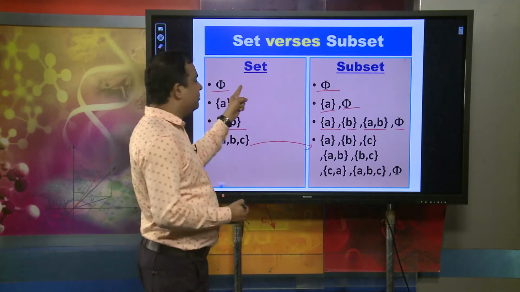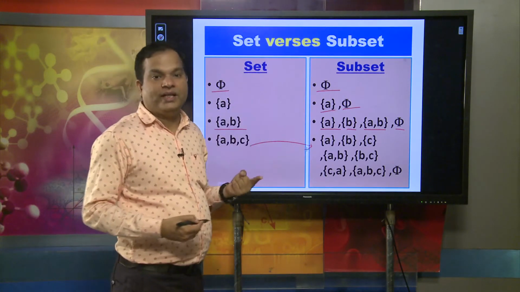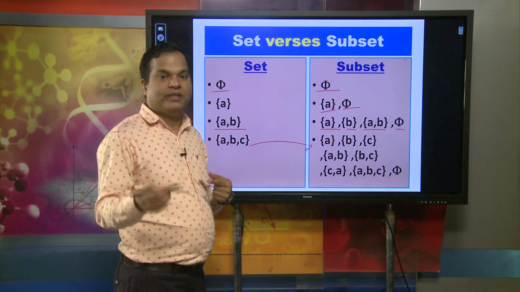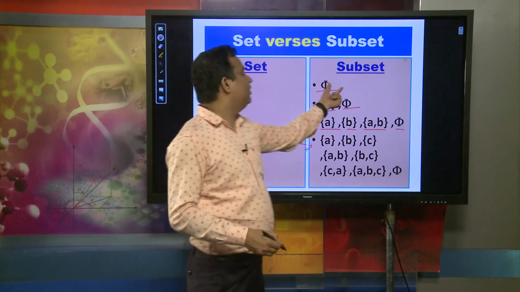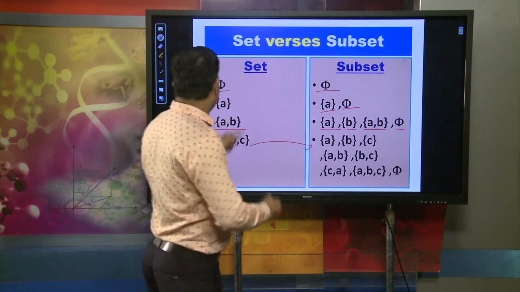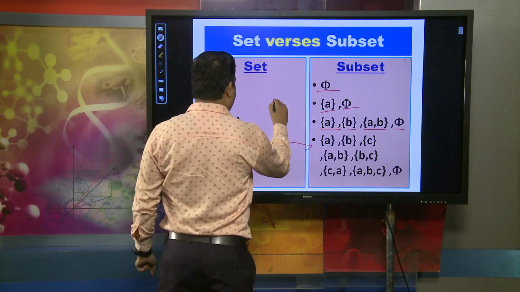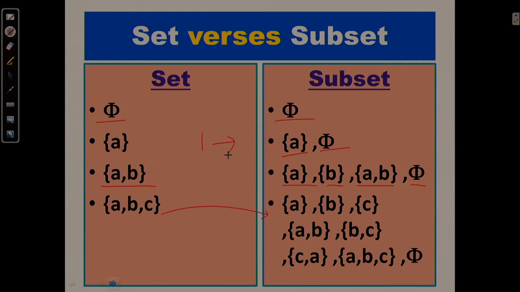Suppose the null set has no elements, then the number of subsets equals 1. If the number of elements is 1, the number of subsets equals 2.